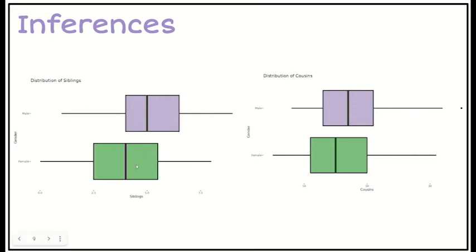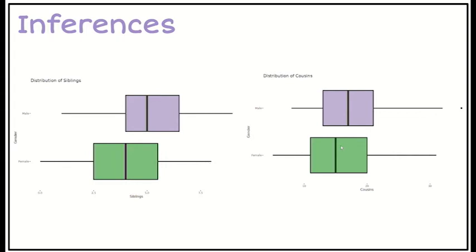So I can't say that for students in our school, extending this to the population, we don't have enough evidence that there tends to be a difference in the number of siblings that girls and boys have. And the same thing for the cousins. The medians of both of those fall in each other's boxes, so I can't make the call that there tends to be any difference in the number of cousins that males and females have.